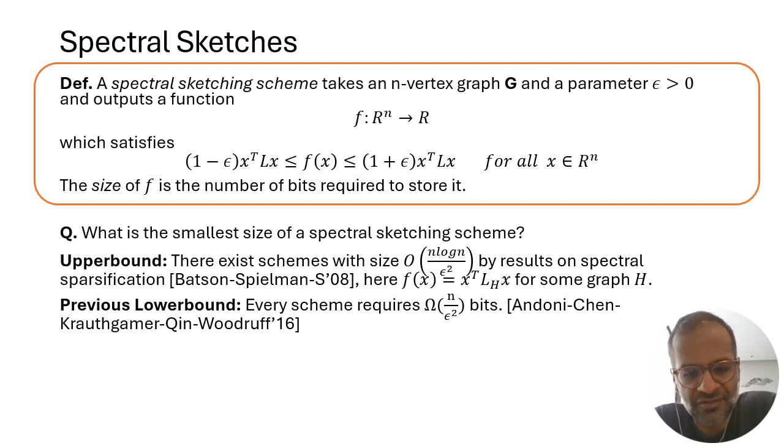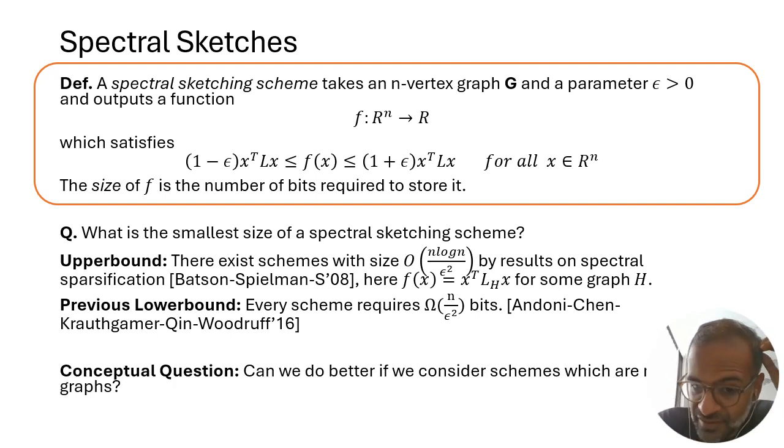On the other hand, the lower bound at the time was a result of Andoni, Chen, Krauthgamer, Qin, and Woodruff, who showed that every scheme for doing this requires omega n over epsilon squared bits. So there is this gap of log n between these two bounds. That's not a very big gap, but we found the conceptual question interesting. The conceptual question is, can you somehow do better for sketching the cuts or Laplacian quadratic forms of a graph if you have a data structure that's not a graph?